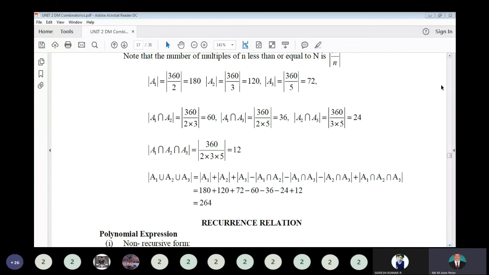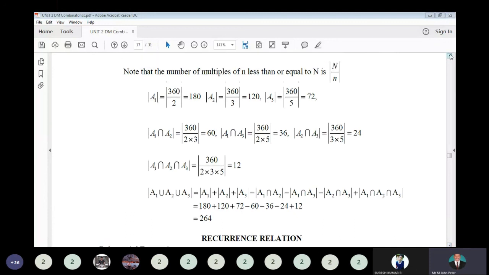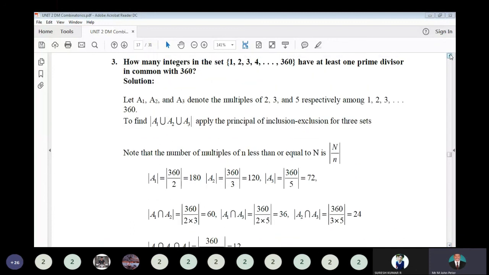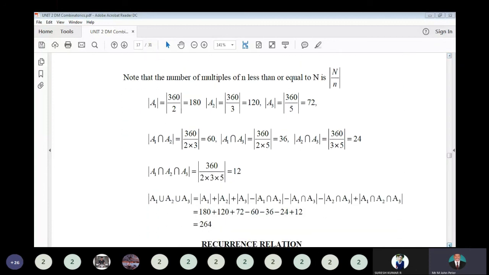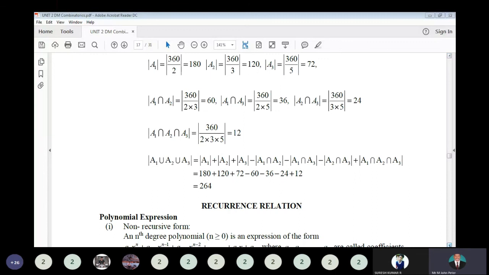So 264 such numbers have at least one prime divisor in common with 360. Okay.